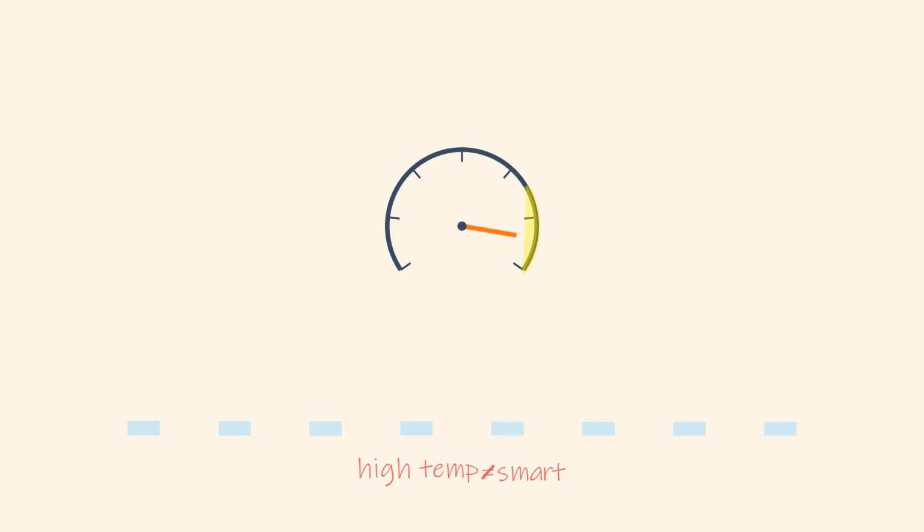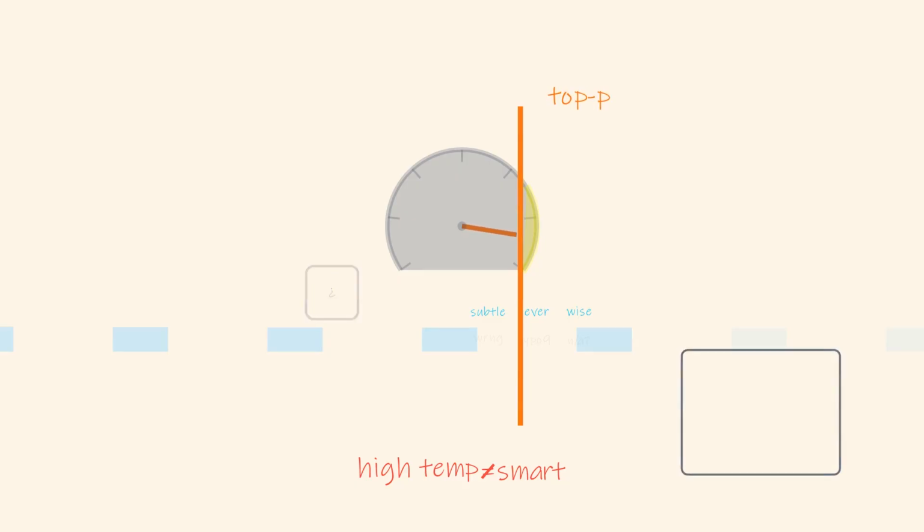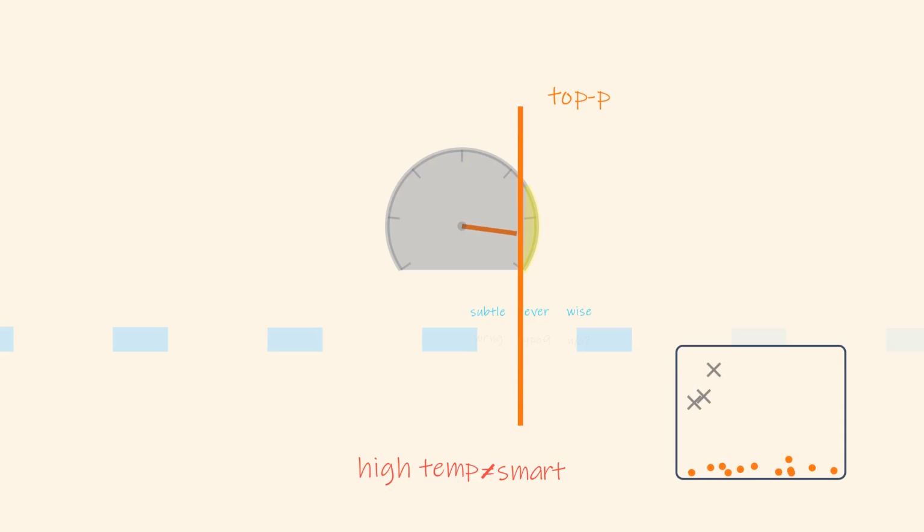So know this: high temperature is not intelligence. Down in the tail of that distribution, plain mistakes sleep right next to the brilliant ideas. That's why real AI never rolls a raw dice. It fences off the candidates that are too unlikely before rolling at all. A technique called top P. In physics terms, it's like restricting which states a particle is even allowed to jump into. The balance between creativity and precision, that's temperature, plus this fence.